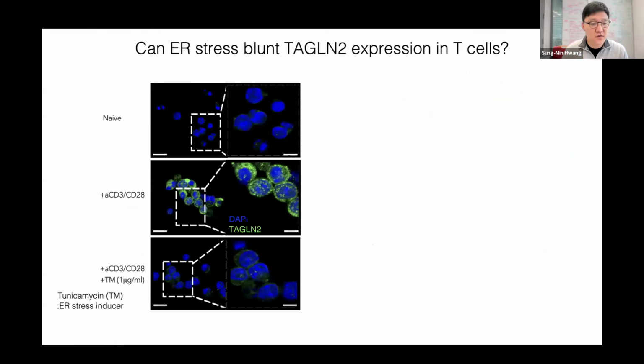So when we treat CD8 T cells with tunicamycin, which is an ER stress inducer, as you can see, normally activated T cells highly express Transgelin2. However, when we treat with tunicamycin, they significantly suppress this Transgelin2 expression.